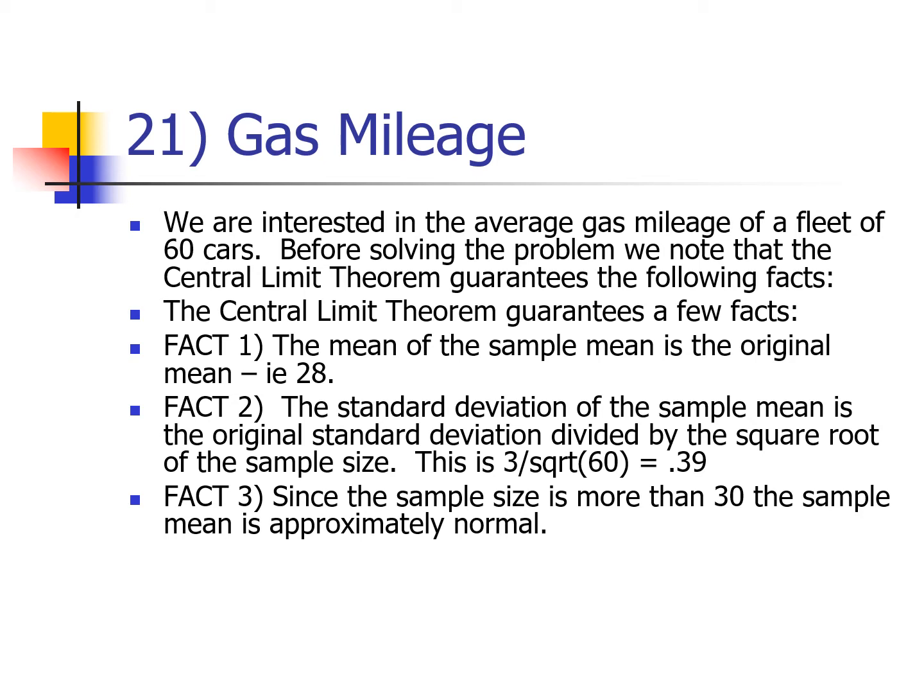Thanks, central limit theorem. Also, side fact: I don't know that this comes into play with any of the problems that the book assigns us, but it is also a fact of the central limit theorem that the sample mean is normal for any sample size if the underlying distribution is normal. And of course, in real life, that's seldom the case. So in real life, we're usually looking for 30 or more. But I think sometimes I do put a test question on a test that highlights that there are actually 2 conditions. You only need one of those 2 to be satisfied. Either the underlying distribution is normal or your sample size is more than 30 for the central limit theorem to kick in.